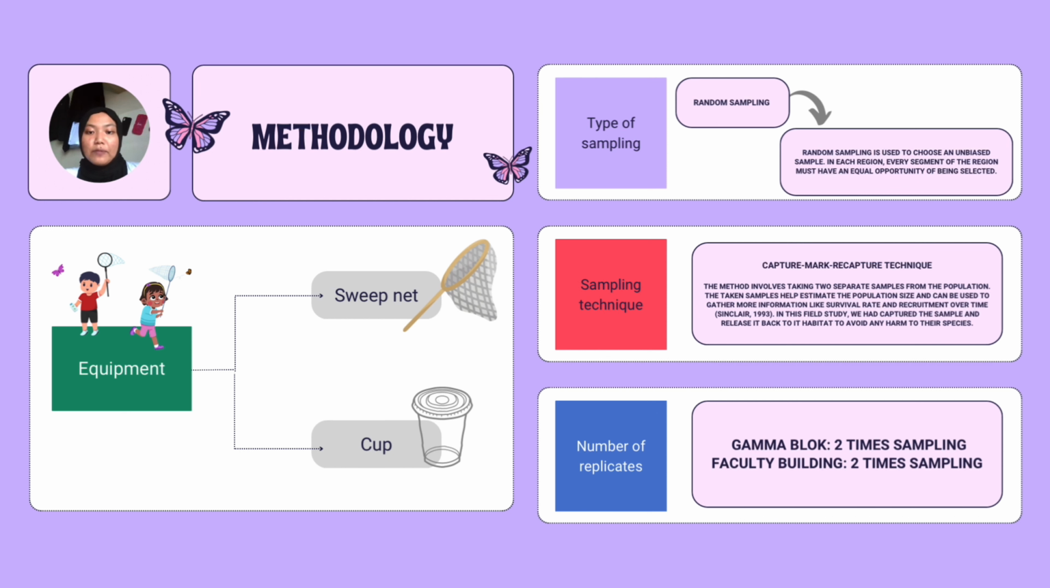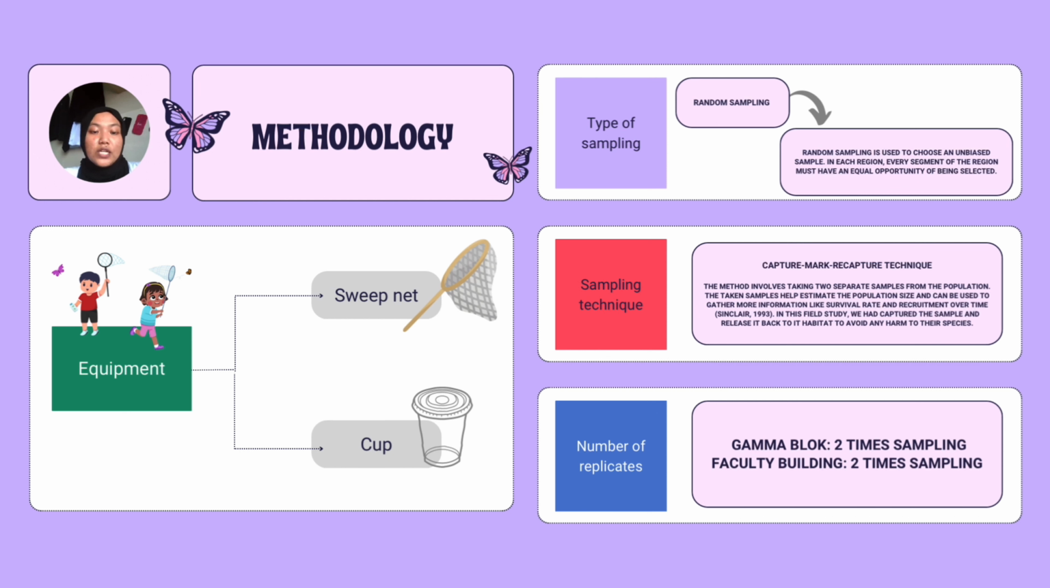Next, the sampling technique that we use in this field study is the capture-recapture technique. The capture-recapture technique is a method involving taking two separate samples from the population. The taken samples help estimate the population size and can be used to gather more information like survival rate and recruitment over time. In this field study, we captured the sample and released it back to its habitat to avoid any harm to the species.